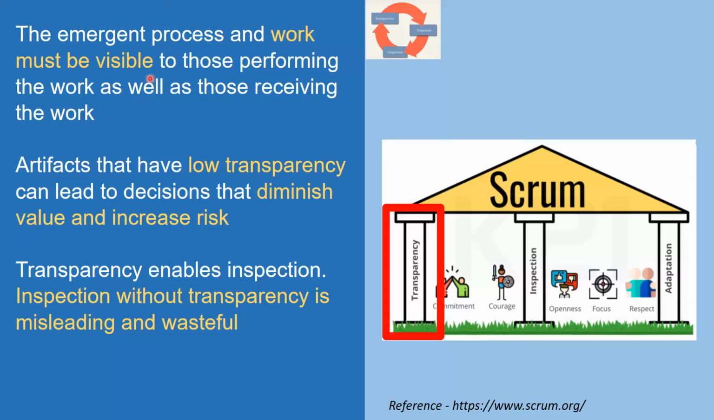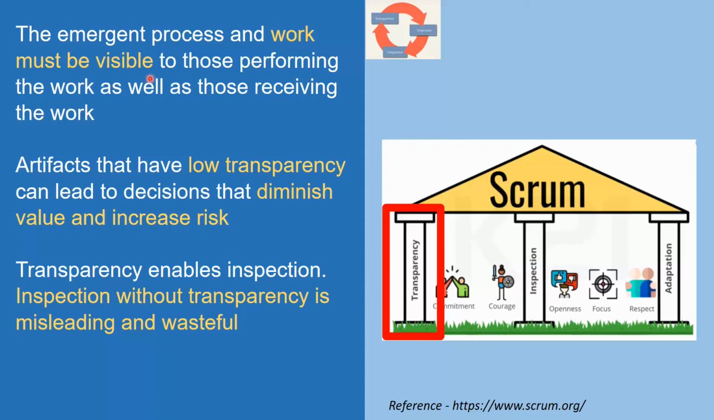This is where people believe that 100% transparency can lead to caution. But I will answer that as a part of the five values: if they are inculcated across the enterprise, which are commitment, courage, openness, focus, and respect, then those questions can be avoided. So teams should be trained to provide 100% transparency. Transparency also enables inspection. Inspection without transparency is misleading and wasteful.